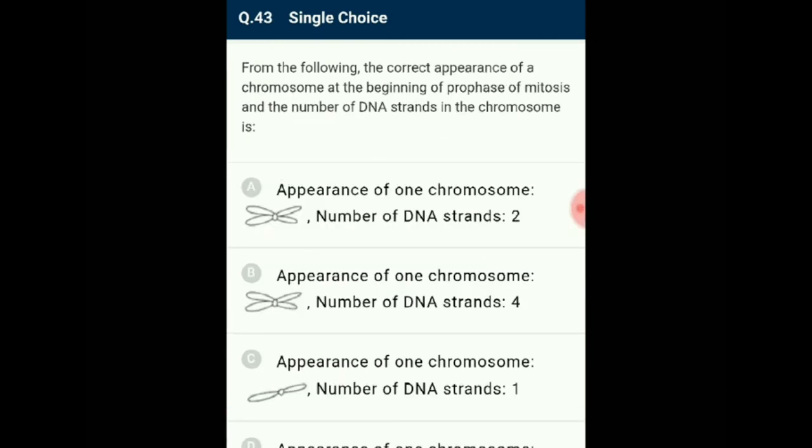Question number 43. From the following, the correct appearance of chromosome at the beginning of prophase of mitosis and the number of DNA strands in the chromosome is. In mitosis, before entering the divisional phase, the cell has undergone the S phase where DNA duplication occurs, resulting in the formation and appearance of chromosome where each chromosome has sister chromatids joined and each chromatid has 2 DNA strands. So in total 4 DNA strands in the chromosome during prophase of mitosis. So the answer for this question is option B. Appearance of 1 chromosome, number of strands 4.